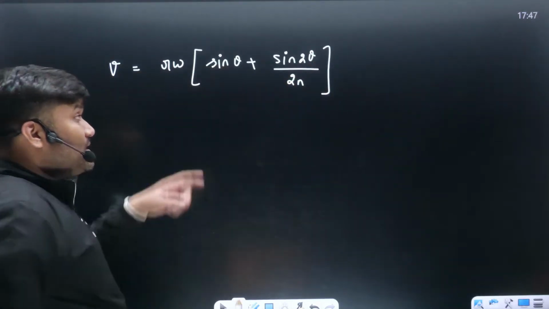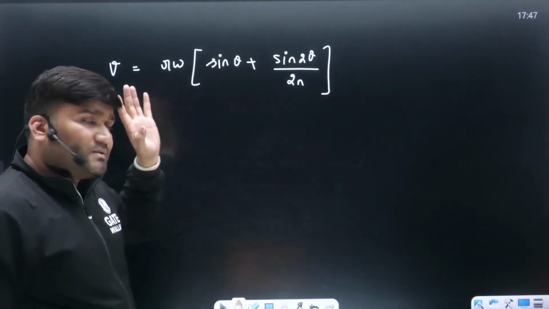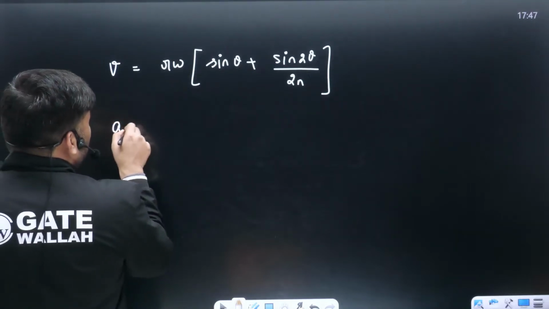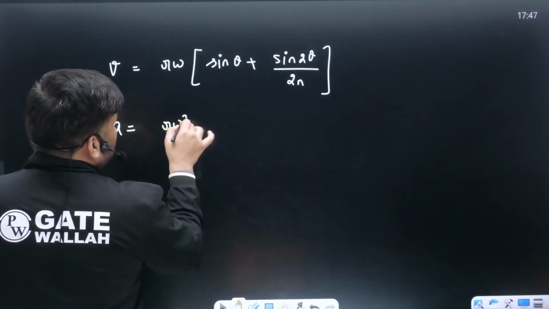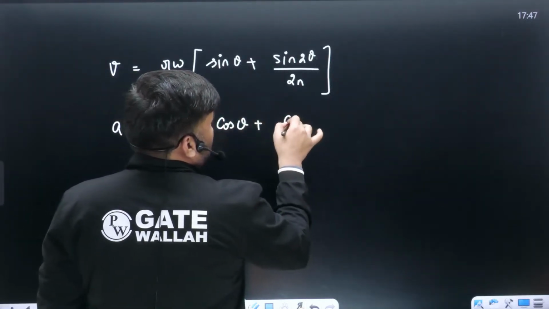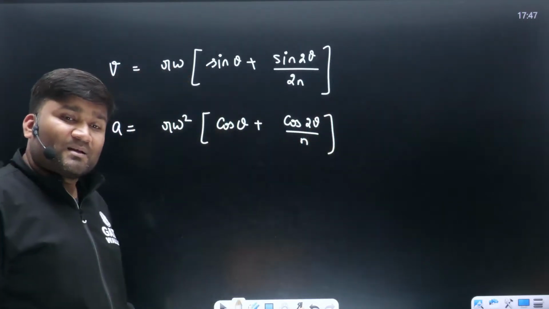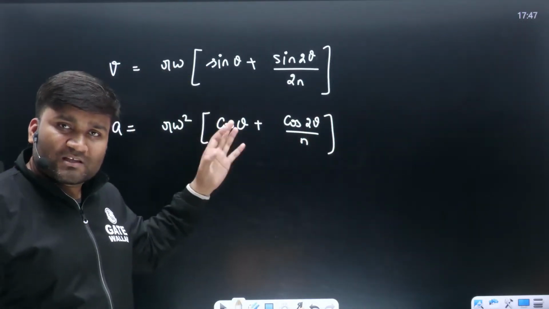याद कर लीजिए, memorize these formulae. Examination में direct formula based questions can be asked. Acceleration, if somebody is asking acceleration of the piston, r omega square into cos theta plus cos 2 theta divided by n. This is how you are having formula. Sometimes based upon direct formula questions can be framed.